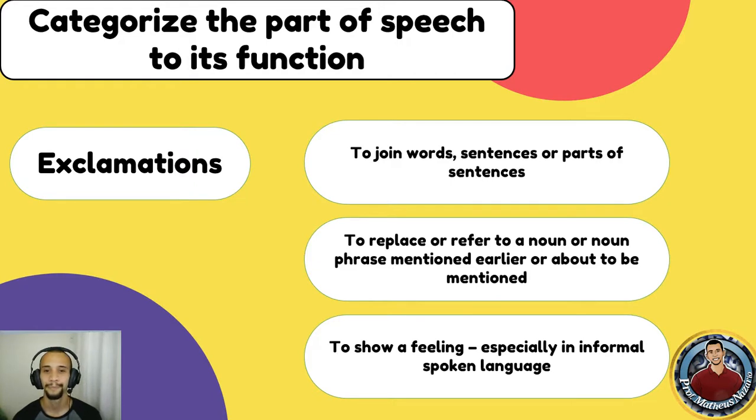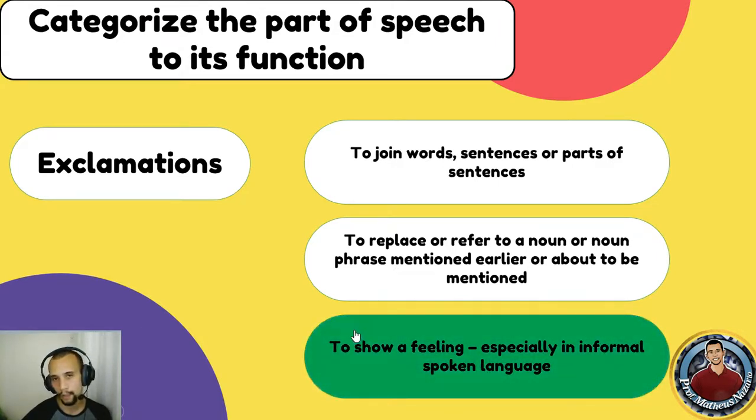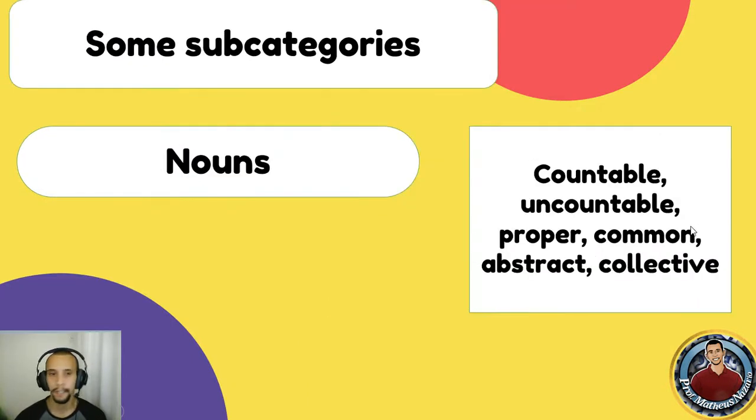So, as we had already seen, to join words, sentences, or parts of sentences, we have exactly conjunctions. To replace or refer to a noun, we have exactly pronouns. So exclamations are used to show a feeling, especially in informal spoken language. For example, when we say wow, right? Okay, everybody, really good work.